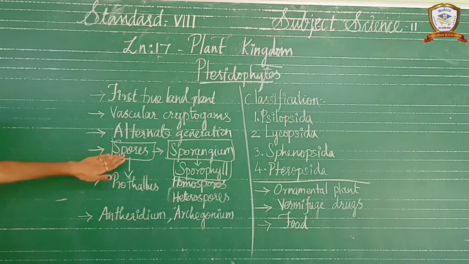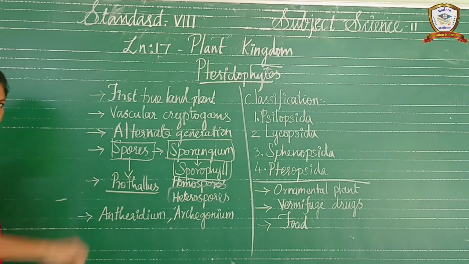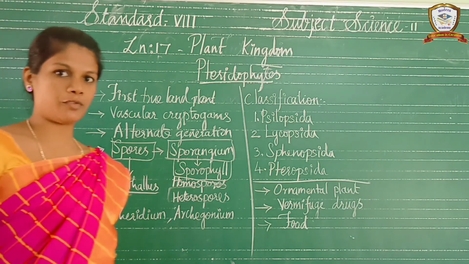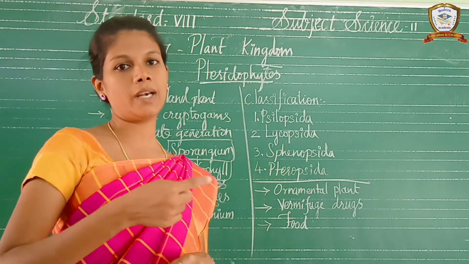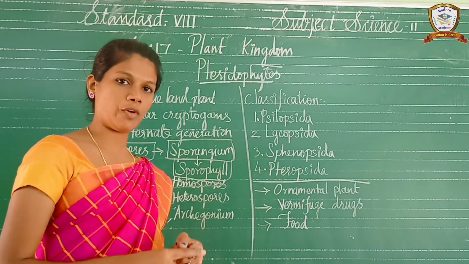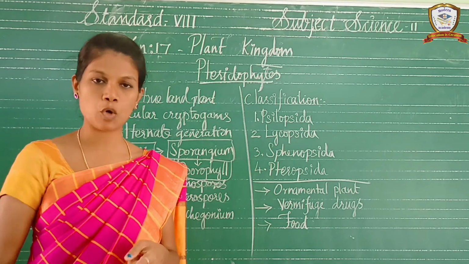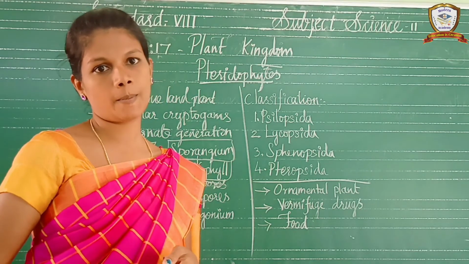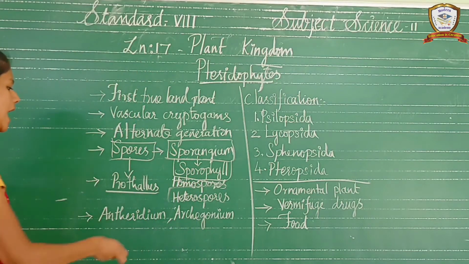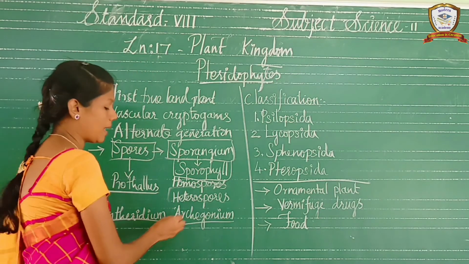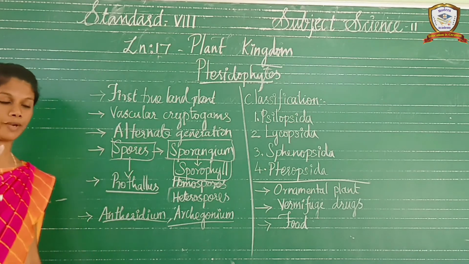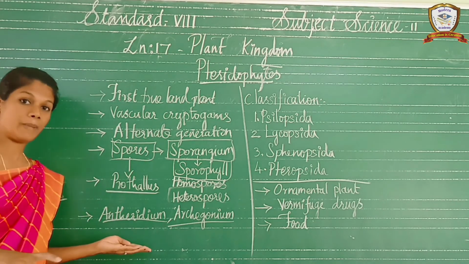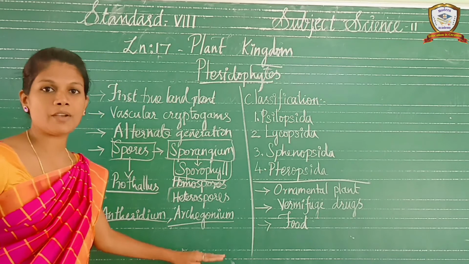The spores produce the prothallus. The prothallus is the gametophyte. So the sporophyte alternates with the gametophyte. From the spores the prothallus is produced. The prothallus produces the gametes. What are the gametes? Antheridium and archegonium. Already I told you in the bryophytes. Antheridium is the male gamete and archegonium is the female gamete.